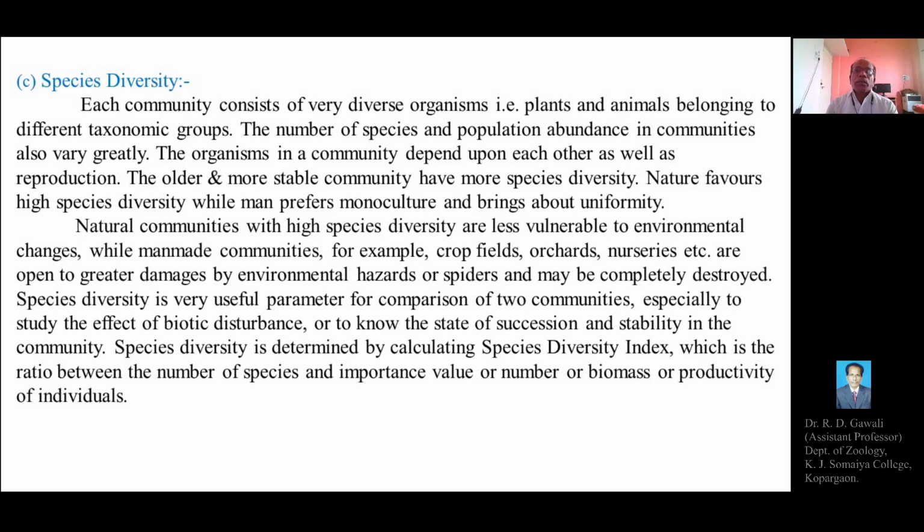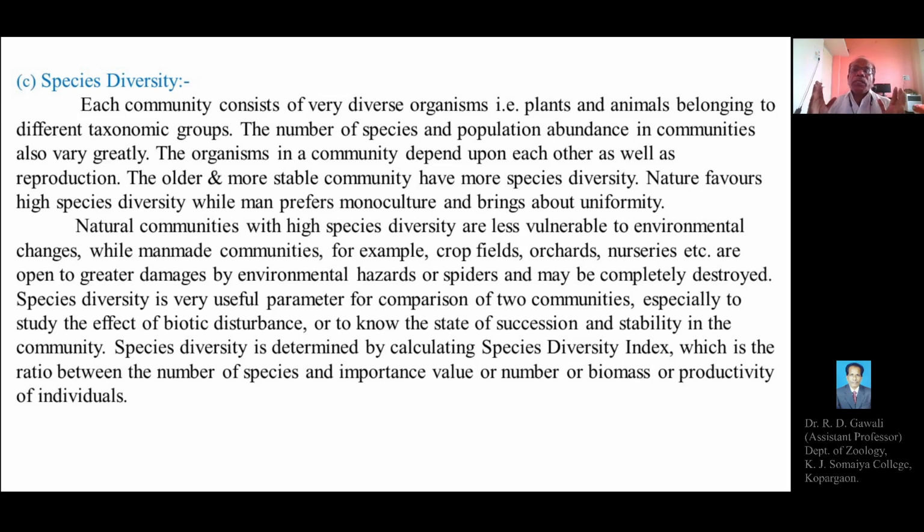Hello students, last time we explained the two characteristics of the community, such as species richness and dominance. Today we are going to explain the third characteristic of the community, that is species diversity.